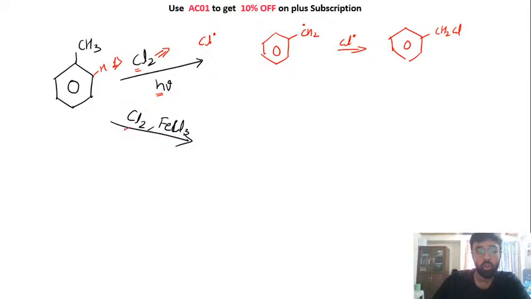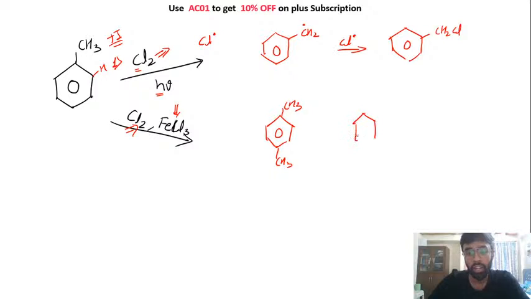While if you use chlorine in the presence of a Lewis acid, अपन ने देखा था कि this reaction is your electrophilic aromatic substitution. यहाँ पे you will create this as the final product, CH3. You will have ortho para product, both the products. We know that CH3 is a plus I group, है ना? It is an ortho para directing group. Okay, I will see the chat box once.